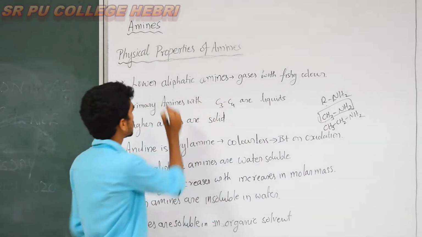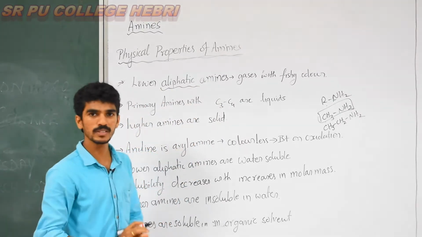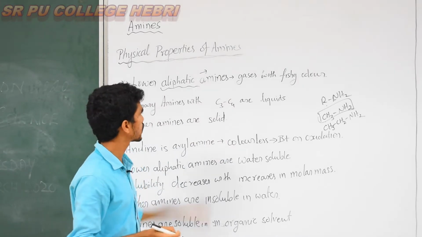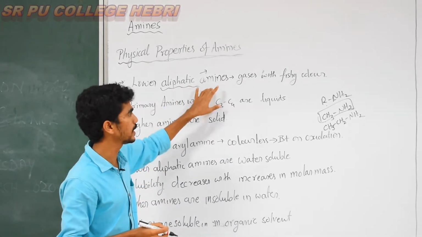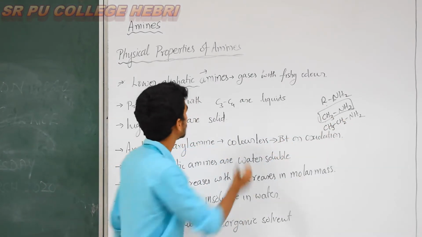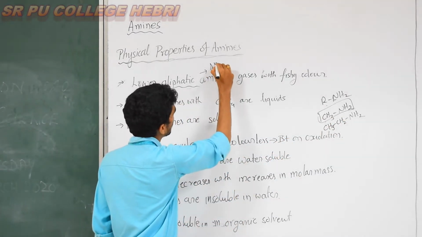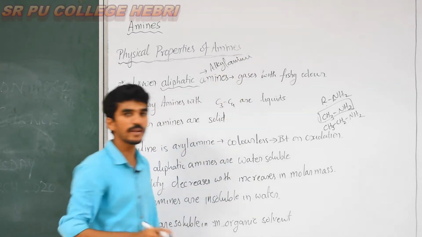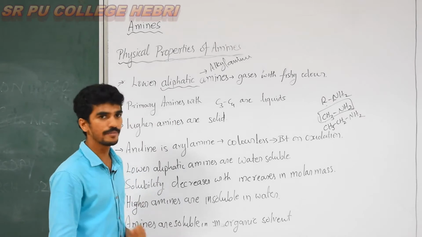And one more concept they introduced, that is aliphatic. What is the meaning of aliphatic? It should be a straight chain molecule. Straight chain molecules are known as aliphatic. Here CH3, any carbon containing alkyl groups, or in general we can say alkyl amines. Alkyl amines are aliphatic amines.